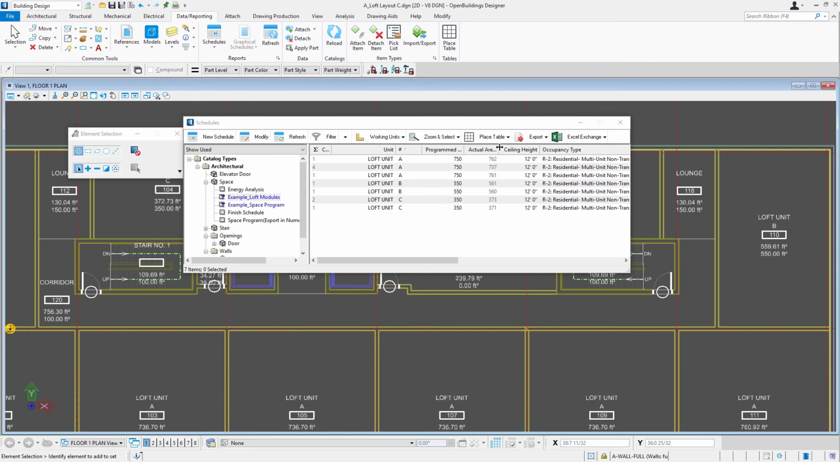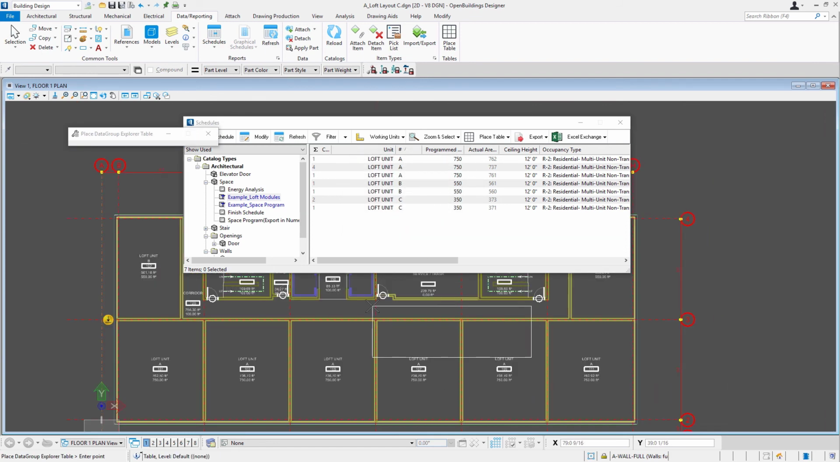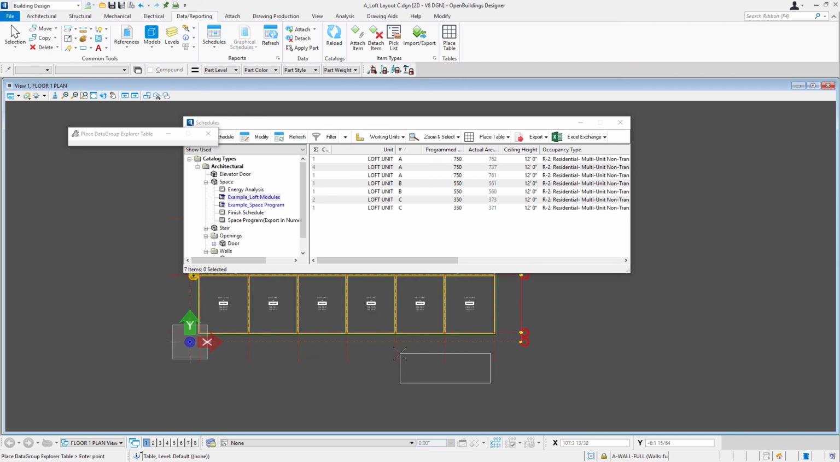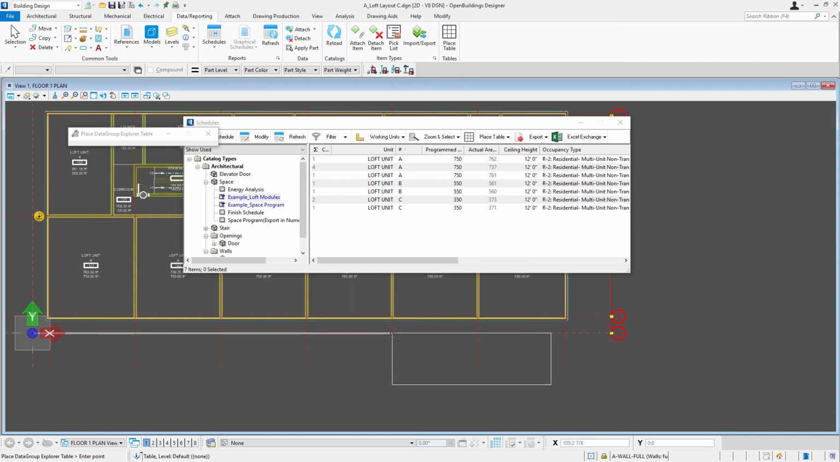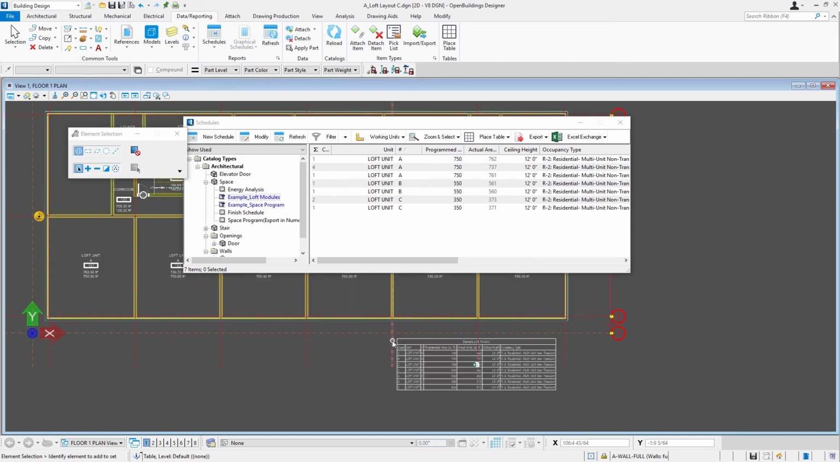So let's go ahead and place this table. I'm going to use this place table icon here, pull down, and we're going to select from schedule. Just means whatever's actively selected in my schedule is what will get placed. These are the defaults that we set just a minute ago. So I'll select OK. I can see there on my cursor the table. I'm just going to come down here and place it below my plan.